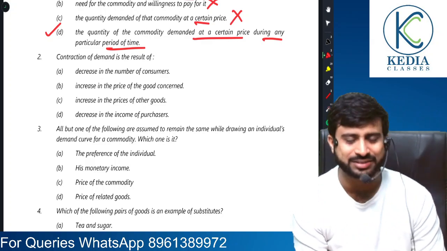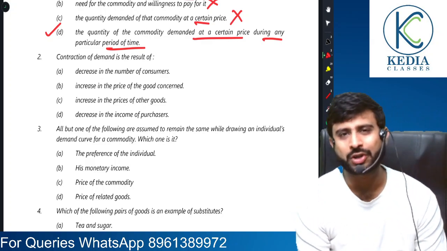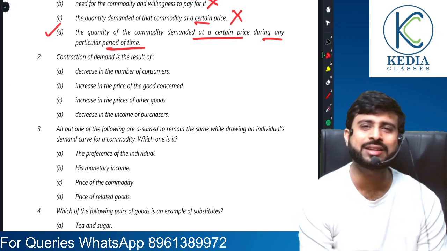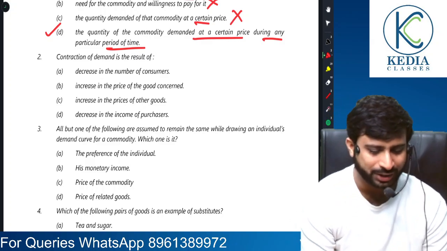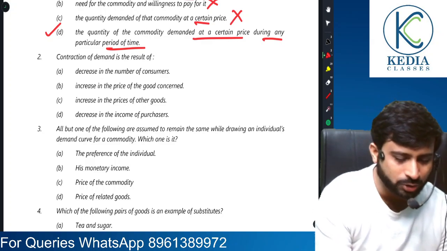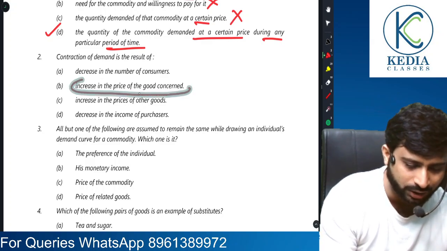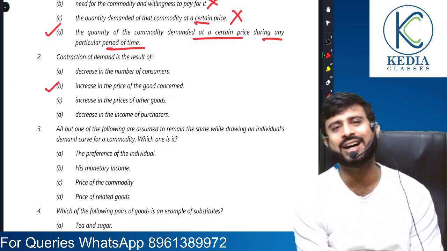Contraction of demand is the result of, friends, all of you know contraction of demand means when there is a fall in quantity demanded due to rise in own price of the commodity. So here it would be because of increase in price of the goods concerned. So this is our correct answer here.